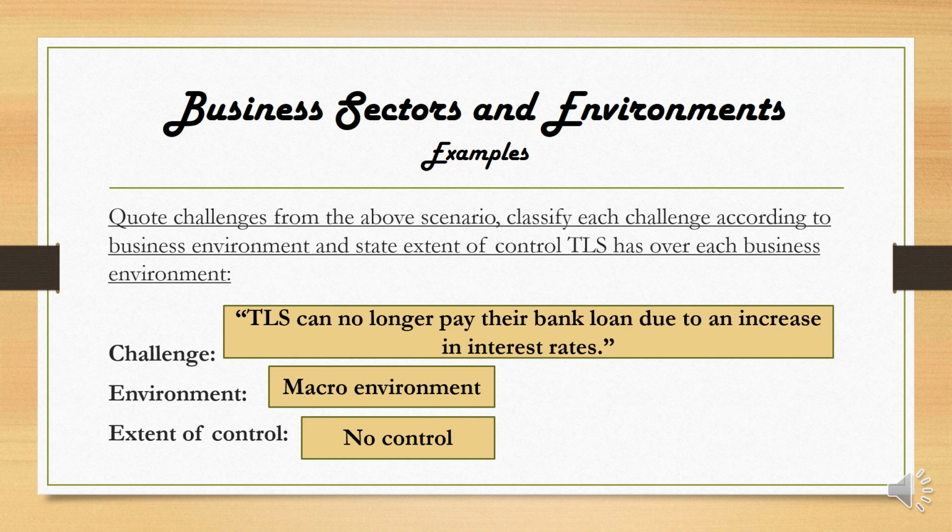If the Reserve Bank puts up the interest rates, our bank is going to put up the interest rates. It is a fact. There's nothing that we can do about that. We have no control over this. We just have to decide what we're going to do to deal with it. But we cannot change the interest rate to something that suits us better.